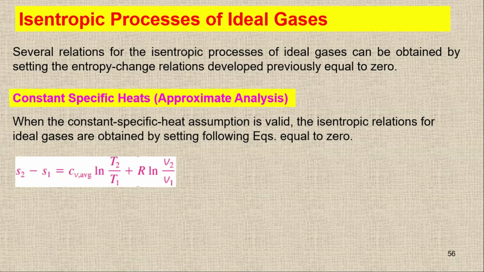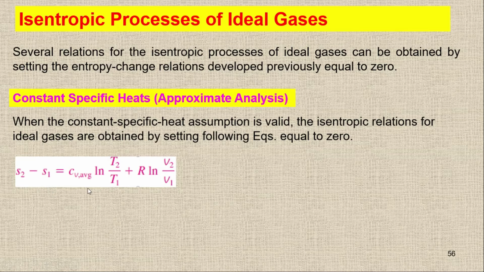For the constant specific heat, we have two different equations. The first one is like this one: in terms of Cv, Cv ln T2/T1 plus R ln V2/V1. And we are saying that we have the isentropic process, and in the isentropic process S2 minus S1 is equal to 0. So this equation becomes this one equal to 0.